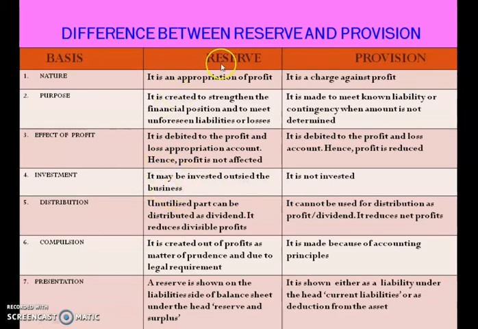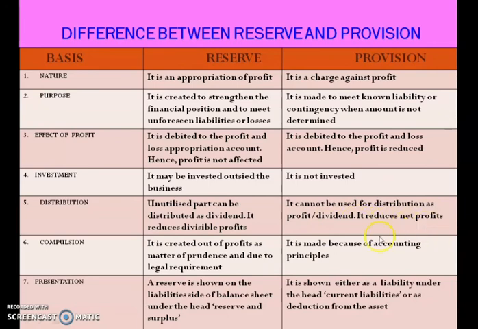So the money known as reserve can be invested outside the business, but provision is not invested. Now distribution, the unutilized part can be distributed as dividend. So the reserve which is not used up can be distributed to the shareholders as dividend. And what about provision? It cannot be used for distribution as profit or dividend.